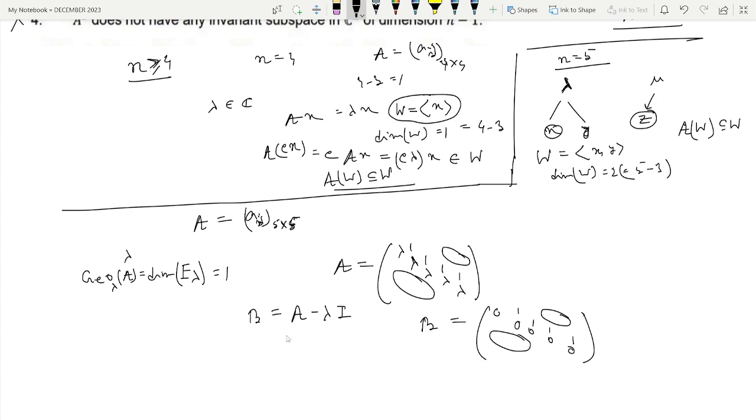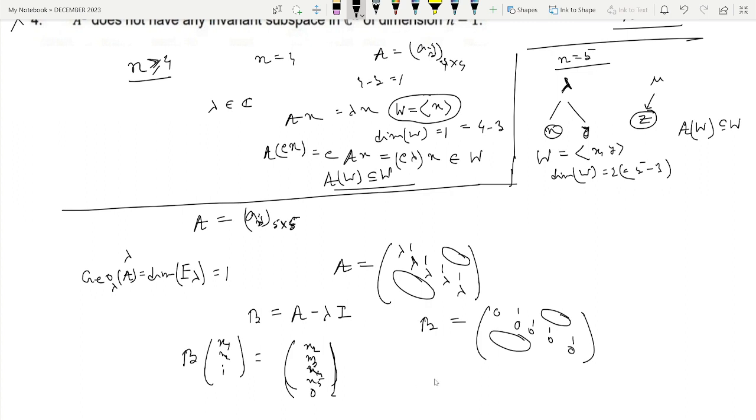In particular lambda may be 0, then B will be equal to A. Then we have the particular form that B of x1 x2 x3 x4 x5 will be x2 x3 x4 x5 and 0, just verify this yourself.